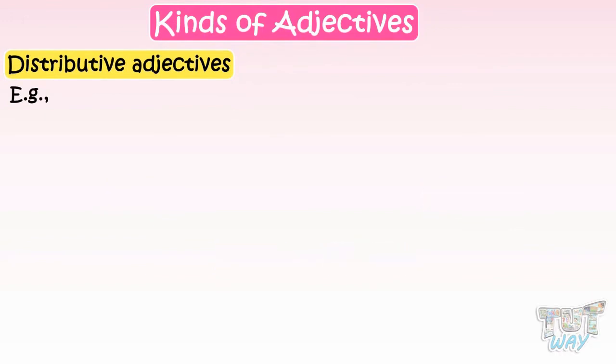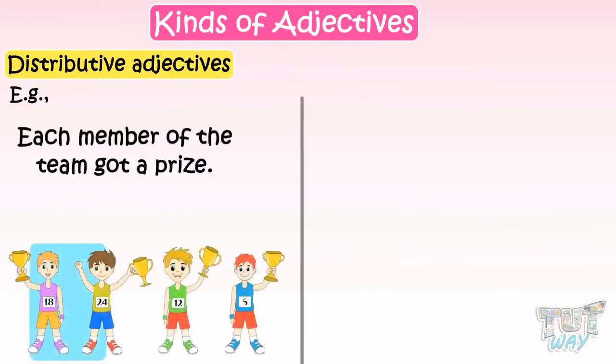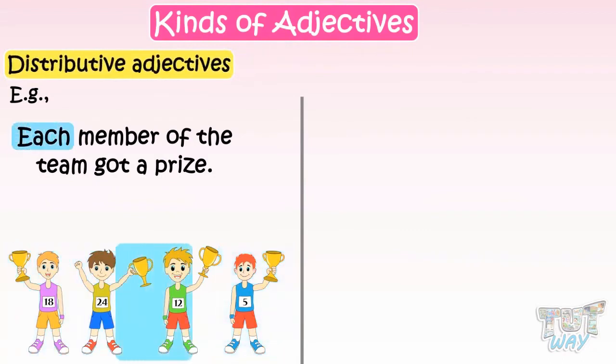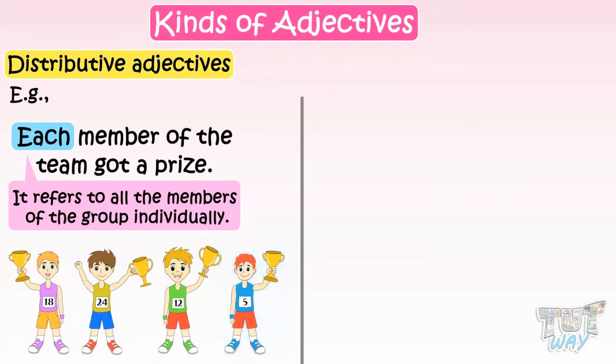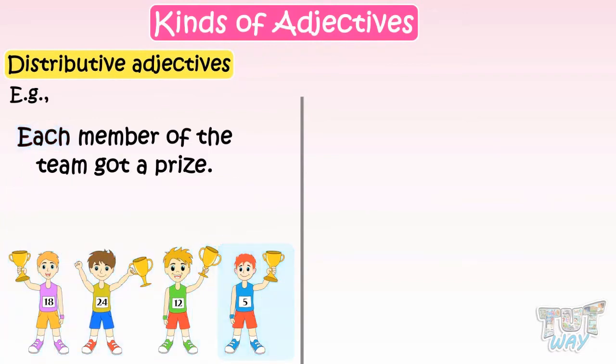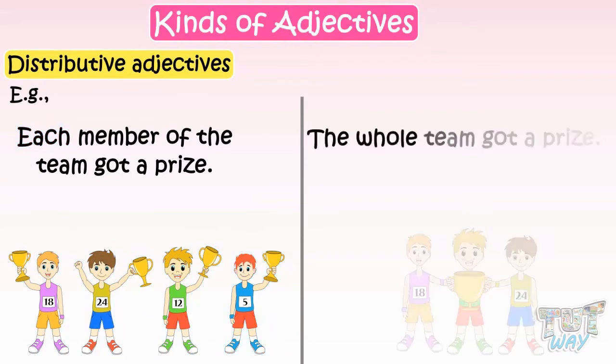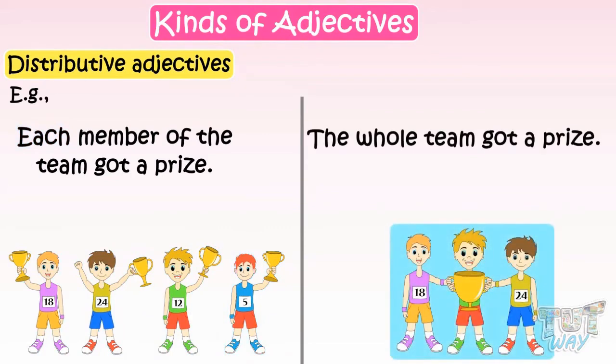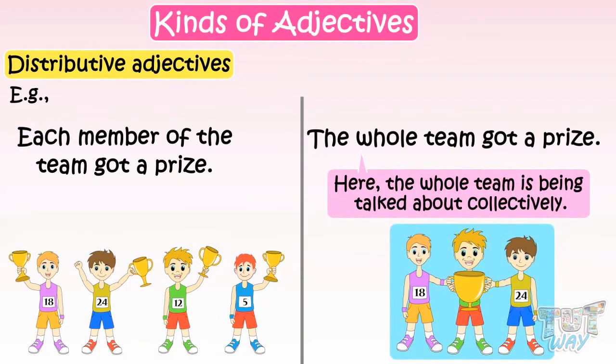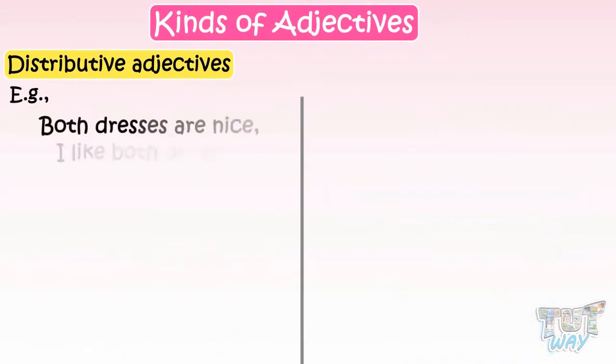Now let's see their usage. Each member of the team got a prize. Here, each is a distributive adjective. It refers to all the members of the group individually. And if I say, the whole team got a prize, here, the whole team is being talked about collectively.